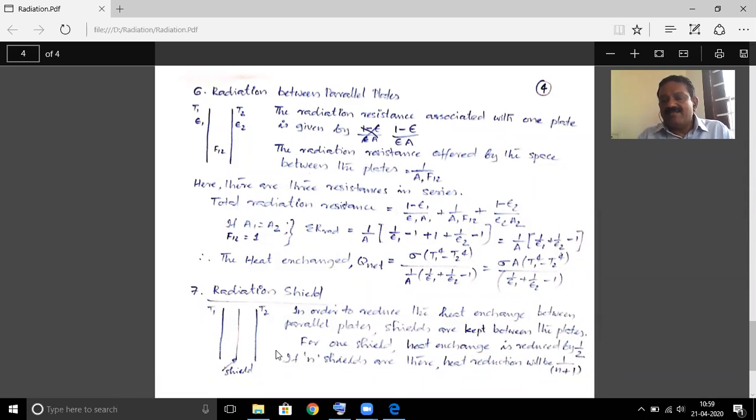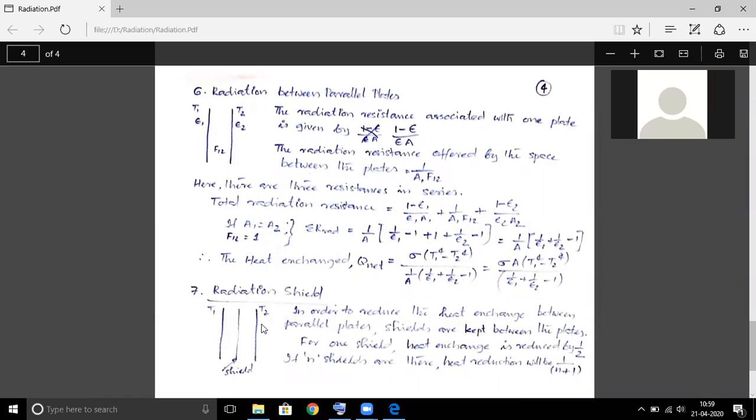Similarly, if there are n number of radiation shields between the main plates T1 and T2, then you can reduce the heat transfer between these two plates by 1 by (n plus 1). When you keep one radiation shield, you reduce it by 1 by 2, which is 1 by (1 plus 1). Similarly, if you keep n number of radiation shields between these two plates, you can reduce the heat transfer by 1 by (n plus 1).